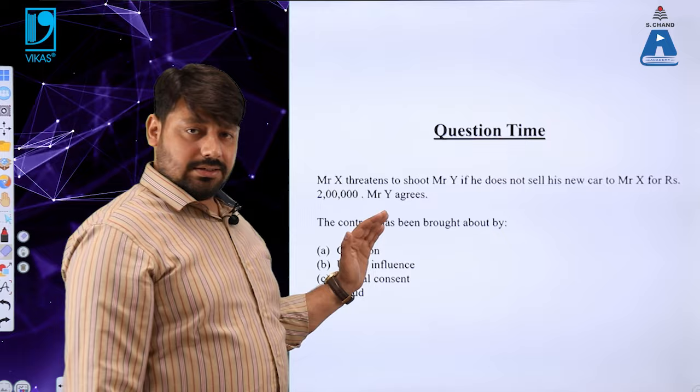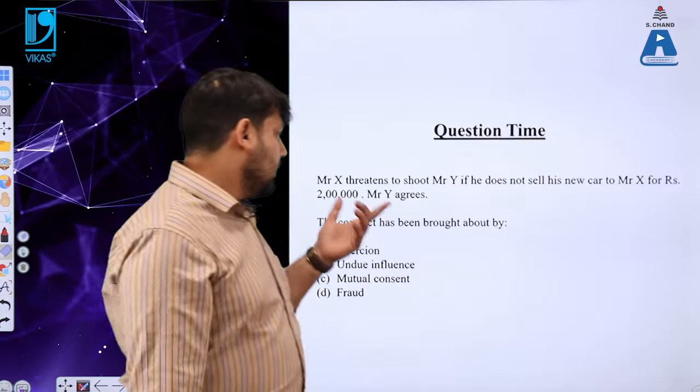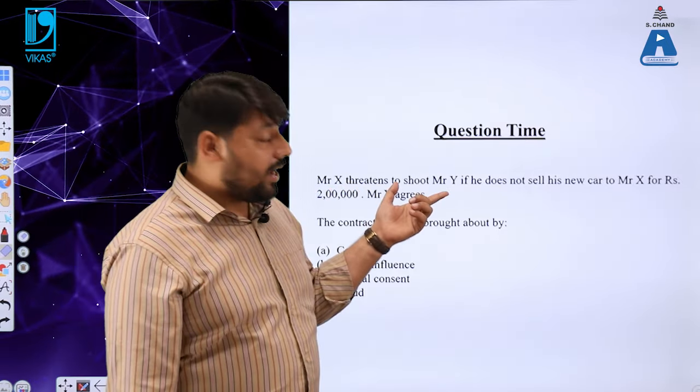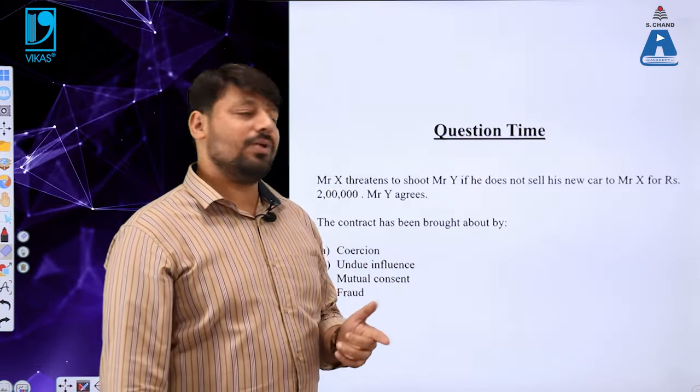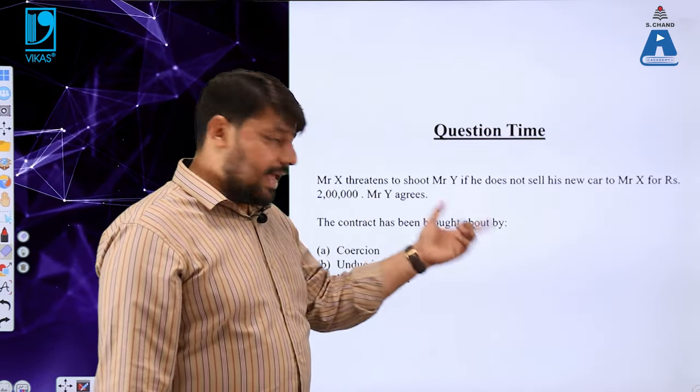Mr. X, this is the question which is very exciting in nature. Please understand this point. Mr. X threatens to shoot Mr. Y if he does not sell his new car to Mr. X for rupees 2 lakh. So Mr. Y agrees here.